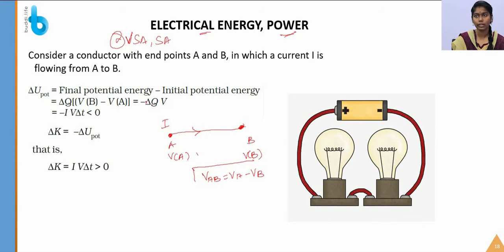If you subtract the two, we get VB minus VA, which is equal to minus VAB. Substituting this, the equation becomes minus delta Q times VAB, which is minus I VAB delta T, since delta Q is equal to I delta T. Now I am equating this potential energy change to the kinetic energy, so the equation becomes delta K is equal to minus delta U, where U stands for the potential energy.